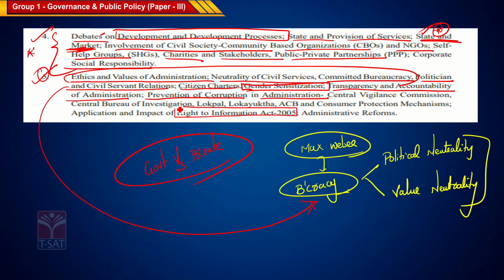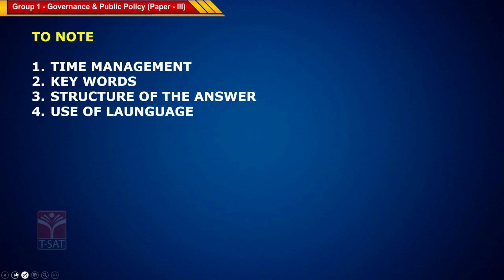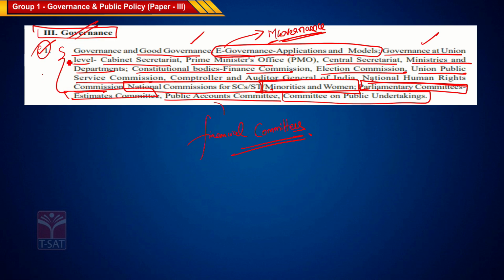See, the topic is very clear. It talks about applications and impact of Right to Information Act. Then we have administrative reforms. So these are the things we need to focus on the chapter 5. So today we will start with chapter 1.